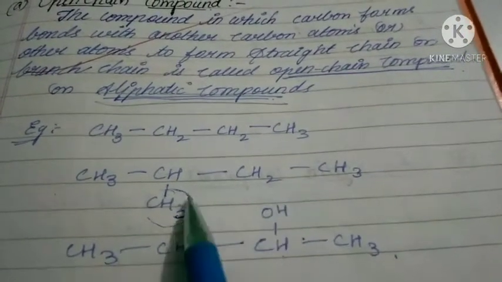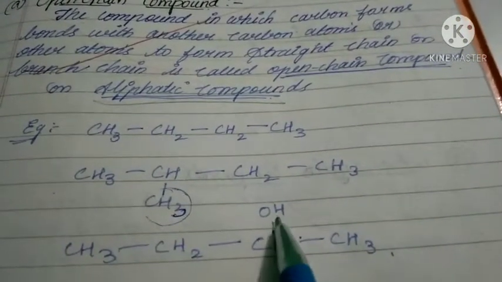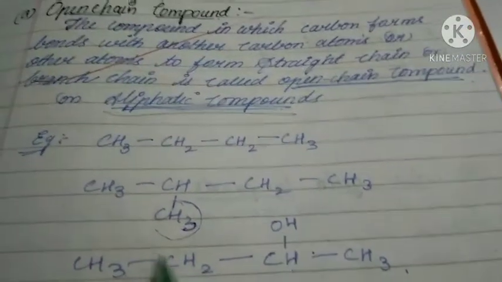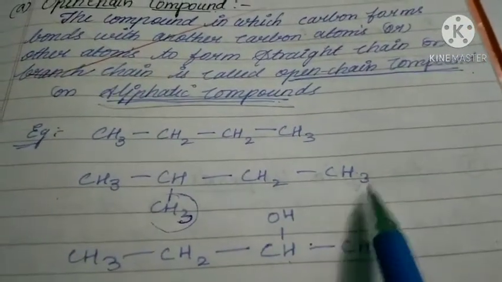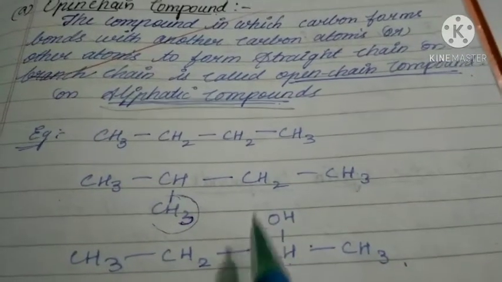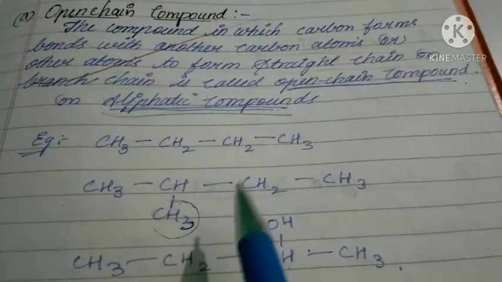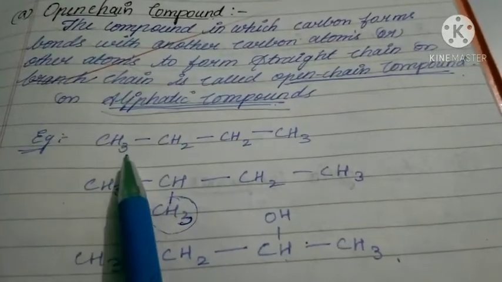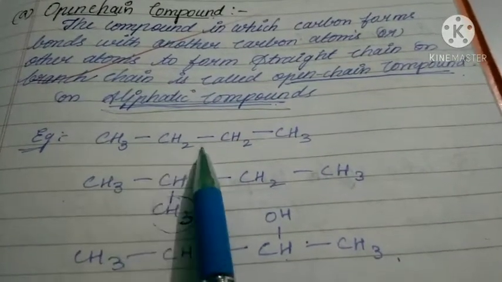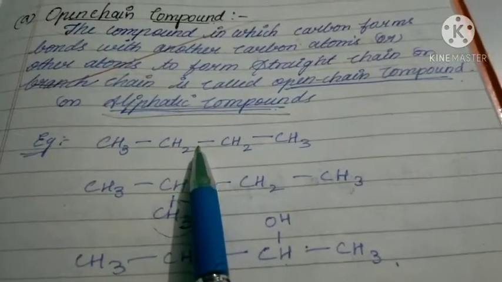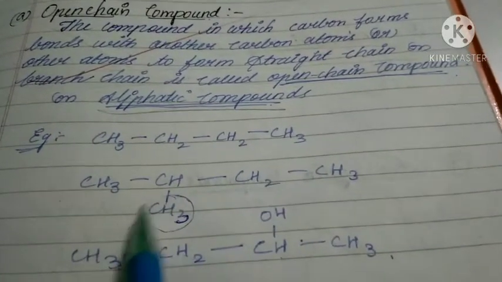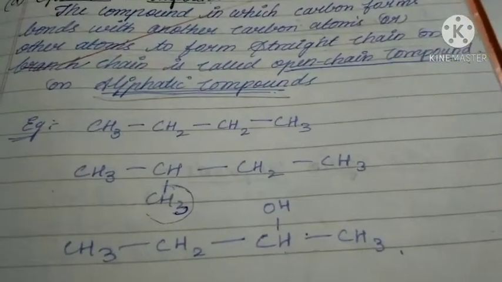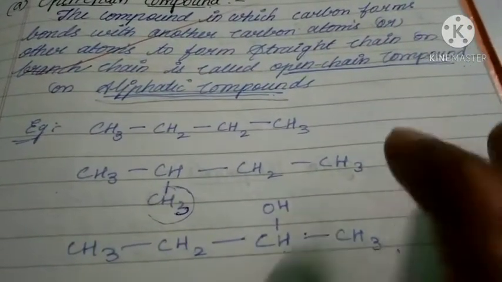So if any atom or group of atoms is not present in the straight chain, that is called a branch. So what is the point here? Open chain compounds means if carbon forms bonds with other carbons or other atoms and forms straight chains or branches, those are called aliphatic compounds or open chain compounds.